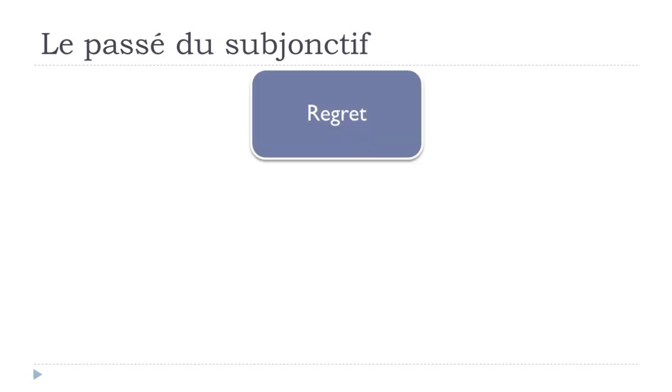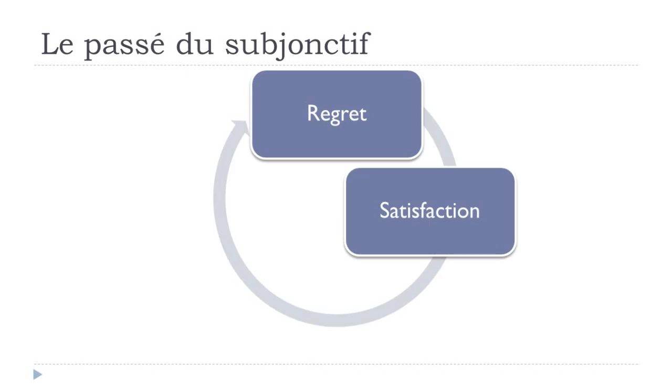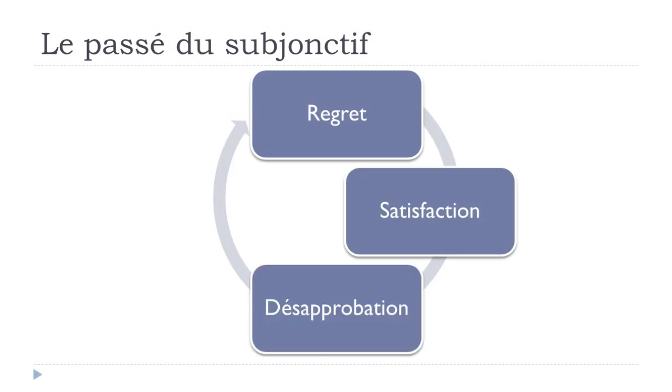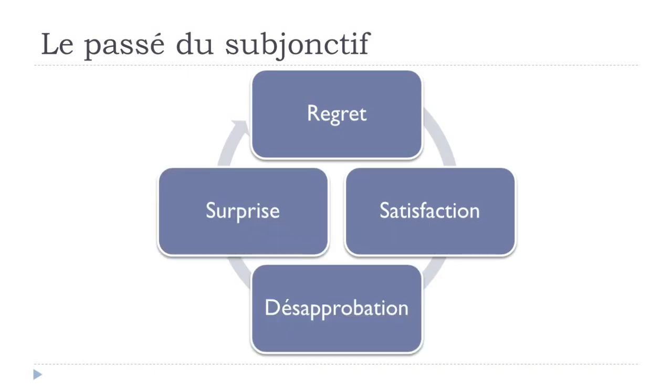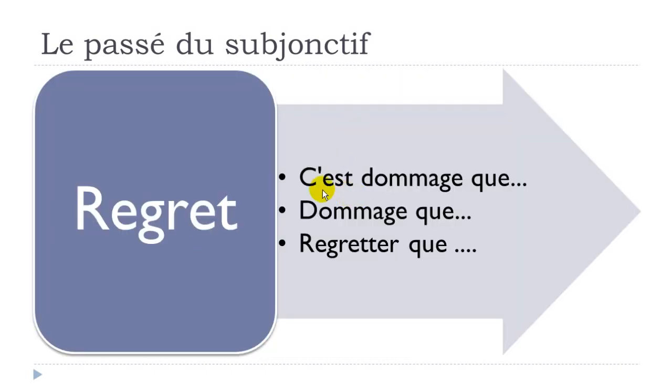Remember that we will use this passé du subjonctif to express, of course, something that happened in the past, but then the expression of le regret, la satisfaction, la désapprobation, and la surprise. So if you want to express this regret, satisfaction, désapprobation, which could be translated as disapproval, and then surprise. The first one, regret. Let's have a look at it. And we've got these structures.